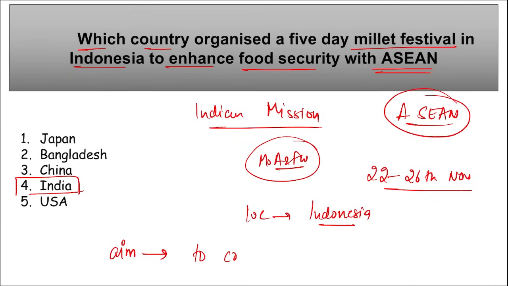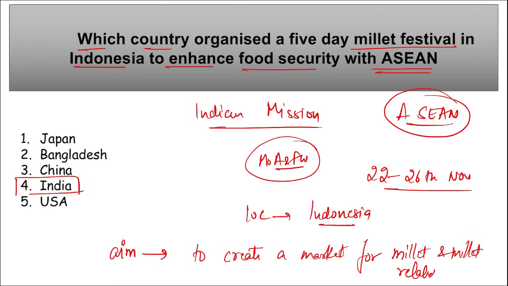It was basically to create a market for millet and millet related products, right? So this was the basic aim of this millet festival, held in Indonesia by India. And in India too, it was held by which ministry? Ministry of Agriculture and Farmers Welfare. Then we know what the International Year of the Millets is. It is the year 2023, and it was declared by our own Prime Minister Narendra Modi, right?